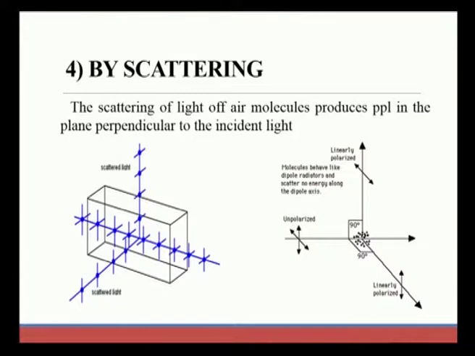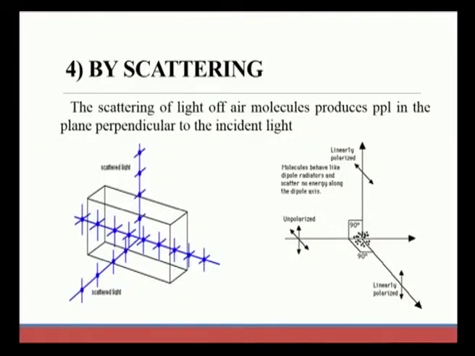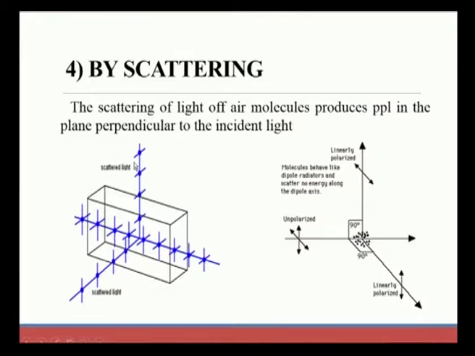In the air the molecules are present, and due to the scattering between the molecules we observe PPL. Due to the scattering, scattered light of different PPL is formed.